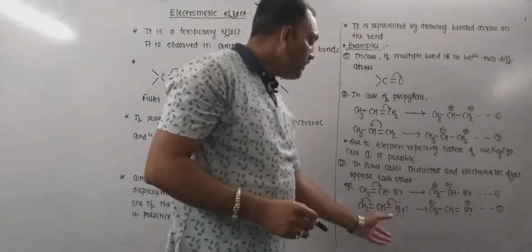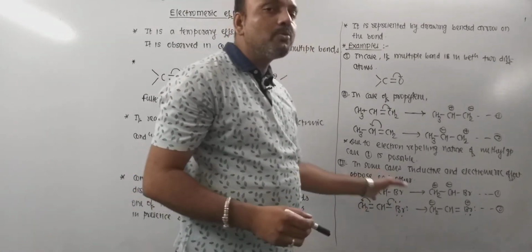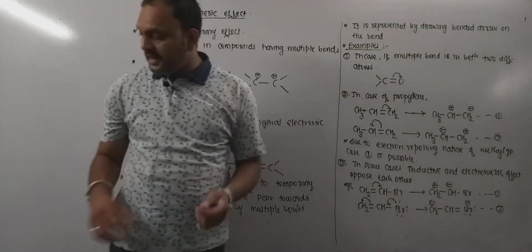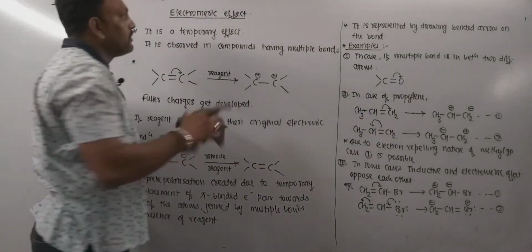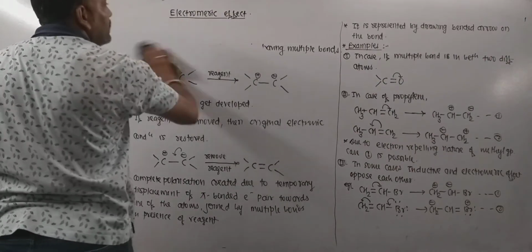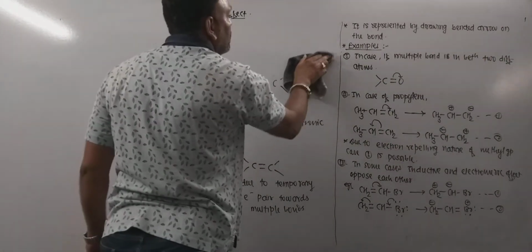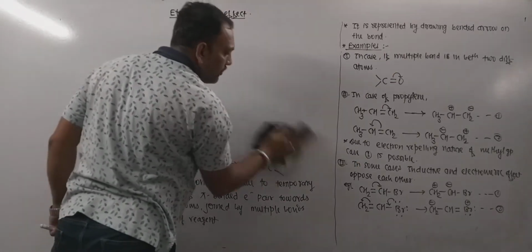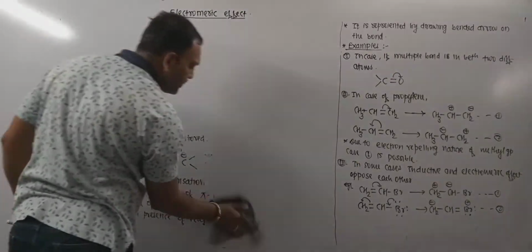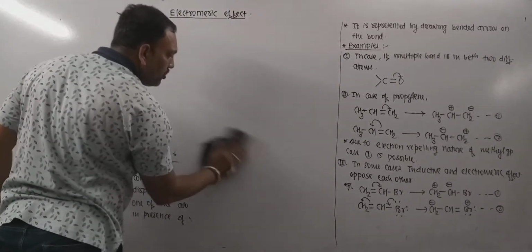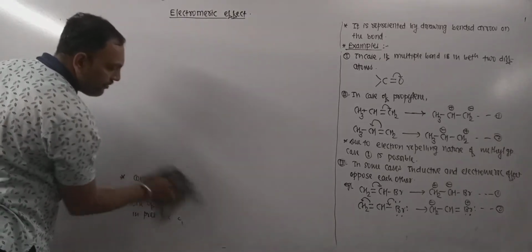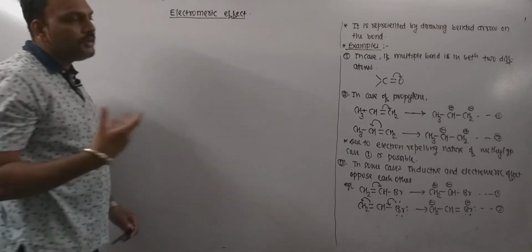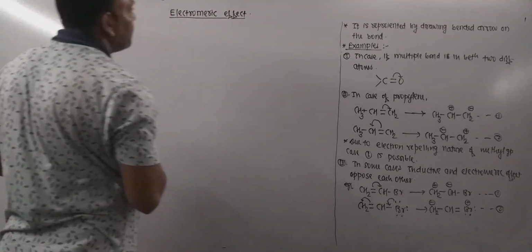Remember, conjugative effect is stronger than the inductive effect. Thus the second case predominates. So always, when two effects, electromeric effect and inductive effect, compete with each other, then the electromeric effect wins.